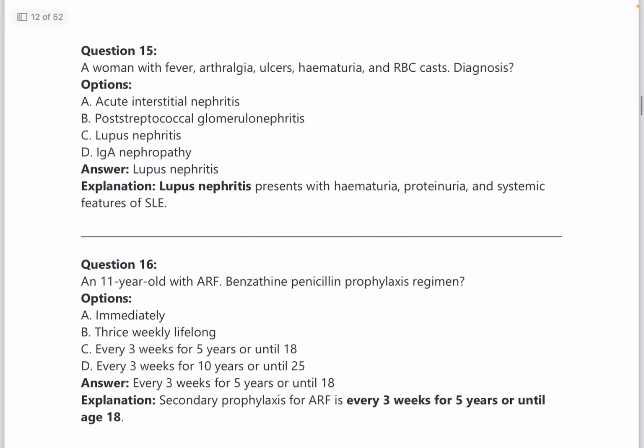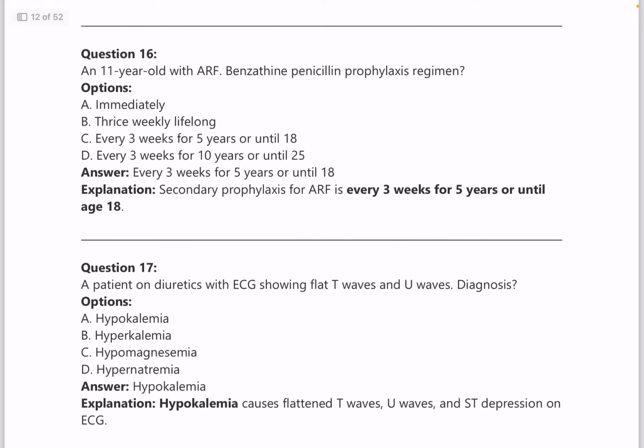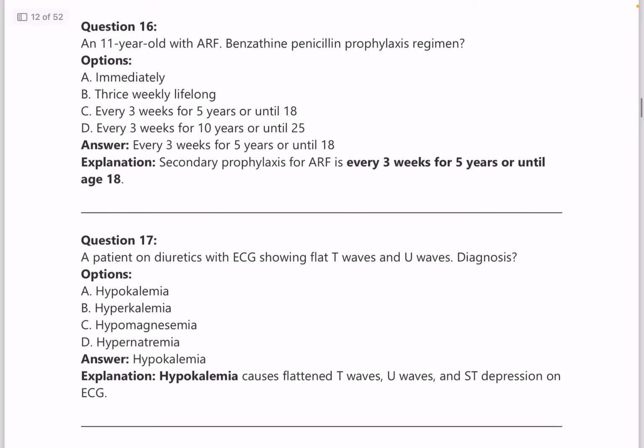Question number 15, a woman with fever, arthralgia, ulcers, hematuria and RBC casts. What is the diagnosis? Answer is lupus nephritis, because all these are features seen in SLE. Question number 16. A 11-year-old girl with acute rheumatic fever. Benzathine penicillin prophylaxis regimen is, answer is every 3 weeks for 5 years or until age of 18.